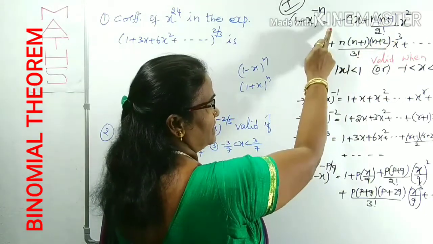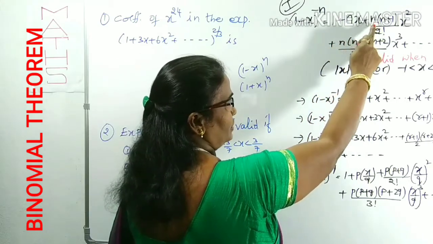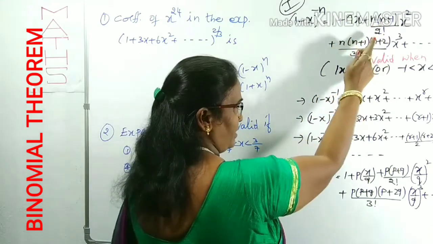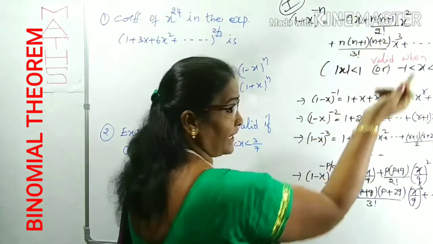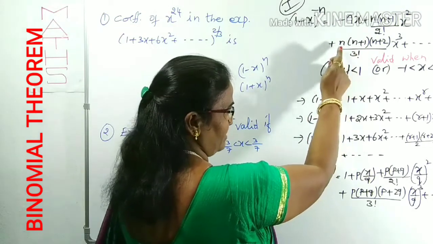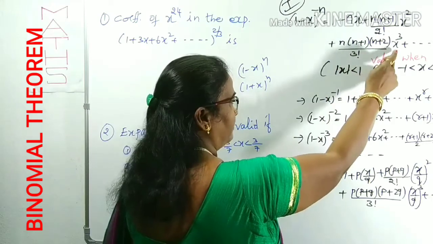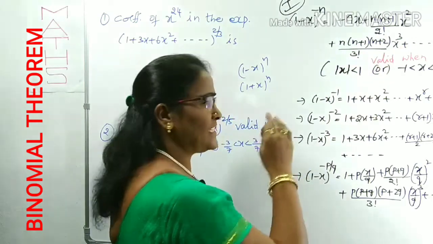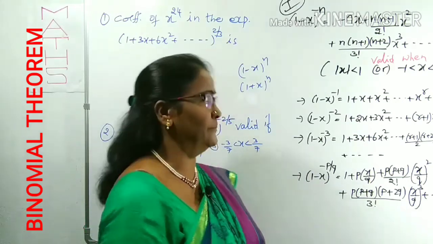We can observe that it starts with 1 plus nx. Next, two continuous numbers n(n+1) by 2 factorial into x squared. Similarly, the third term has 3 continuous numbers n, n+1, n+2 by 3 factorial into x cubed, and so on. This is an infinite series, meaning there is no end.